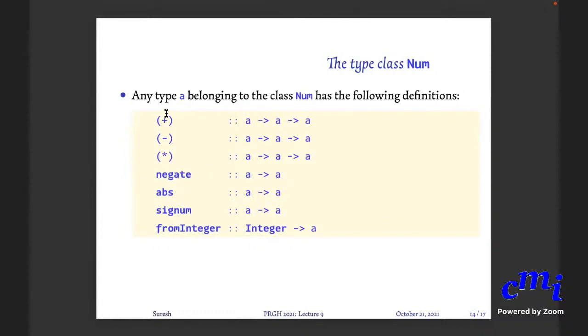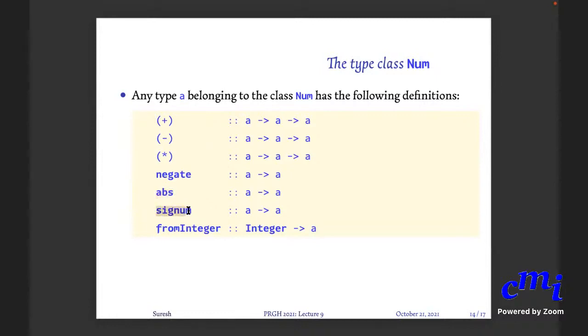If your type a belongs to the class Num, then it has the following definitions: plus, minus, star, negate. Negate will give you the negative. So if you give it the positive value, it will give you the negative value. If you give it the negative value, it will give you the positive value. Then abs, which will give you the absolute value. Whether you give it the positive or negative, it will give you the positive value.